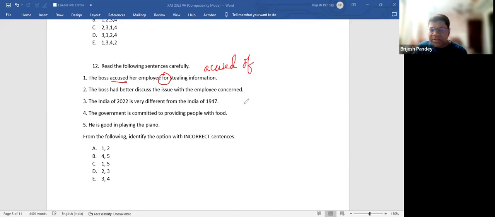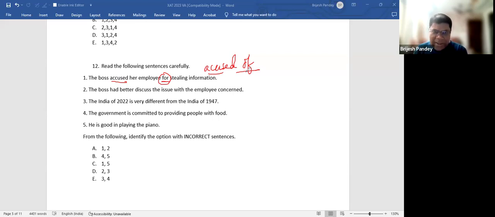These days you read articles and newspaper, right? So what do you say? I have been accused of, let's say, domestic violence. So accused will never take for. Accused always takes of. Now again, preposition has been used. Even in the previous question, preposition was used to create errors.